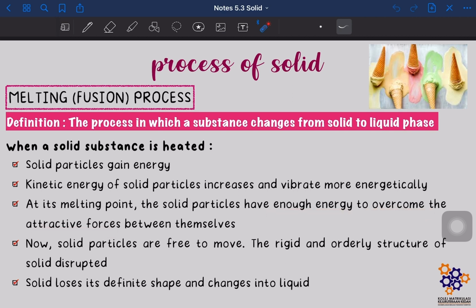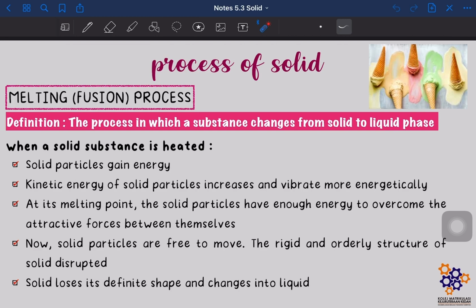Okay, sebab dia dah capai, dia dah achieve, dia dah have enough energy. Okay, so itu kita kata melting point lah. Okay, now solid particles are free to move and the rigid and orderly structure of solid has been disrupted. Okay, dah terganggu lah. Alright, so solid lose its definite shape and changes into liquid. Okay, so that's how the melting process happened.